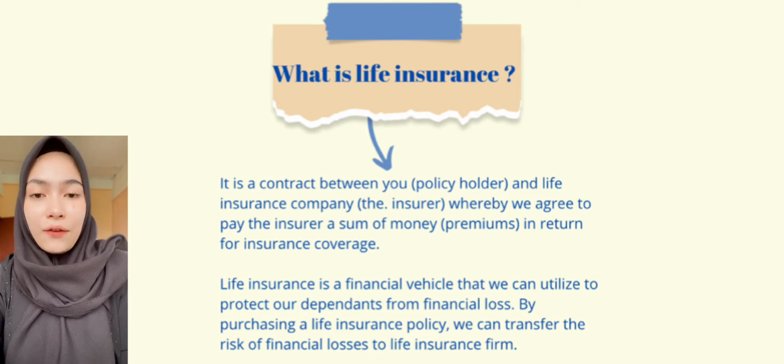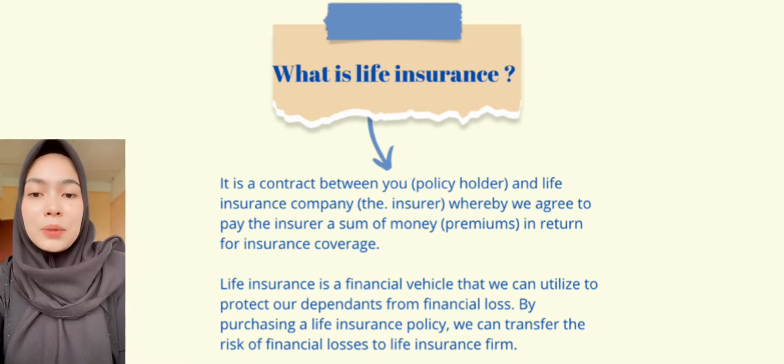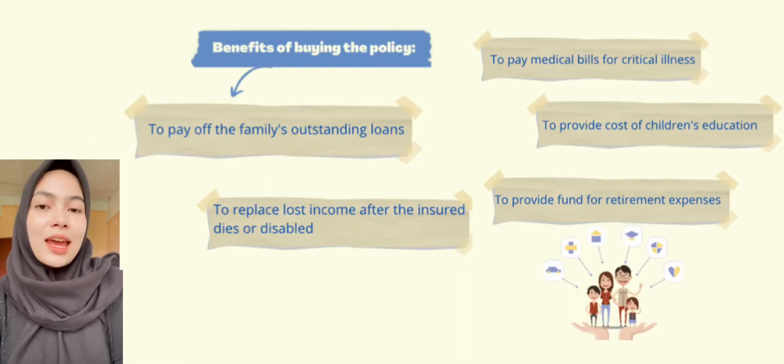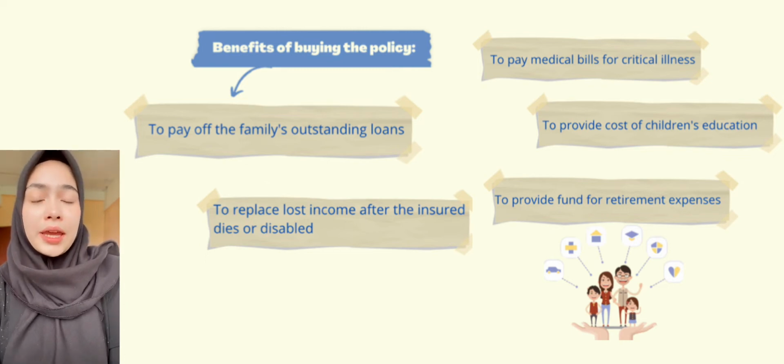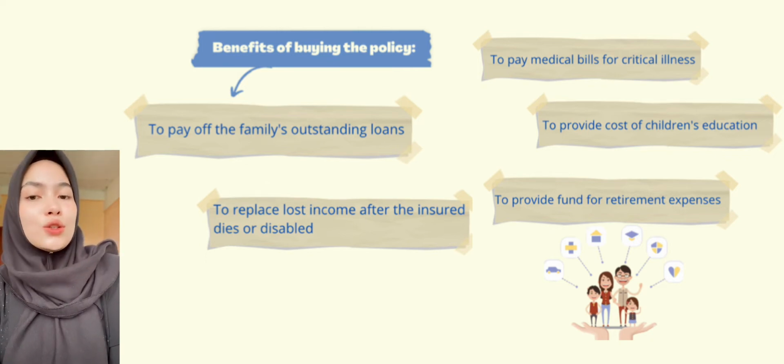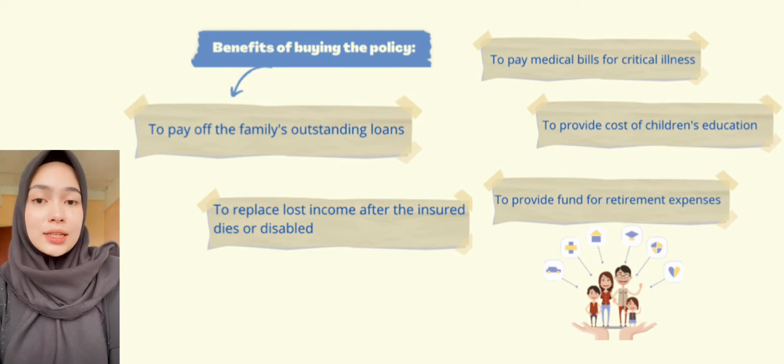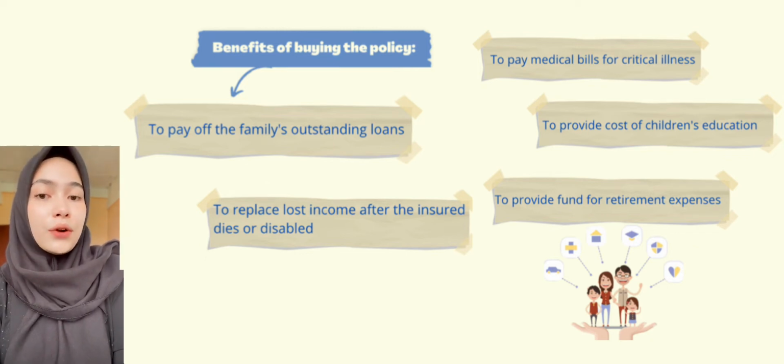Life insurance is a financial vehicle that we can utilize to protect our dependents from financial loss. By purchasing a life insurance policy, we can transfer the risk of financial loss to the life insurance firm. As we can see in the slide, there are many benefits of buying the policy, such as to pay off the family's outstanding loans, to replace lost income after the insured dies or is disabled, to pay medical bills for critical illness, to provide for children's education, and to provide funds for retirement expenses.